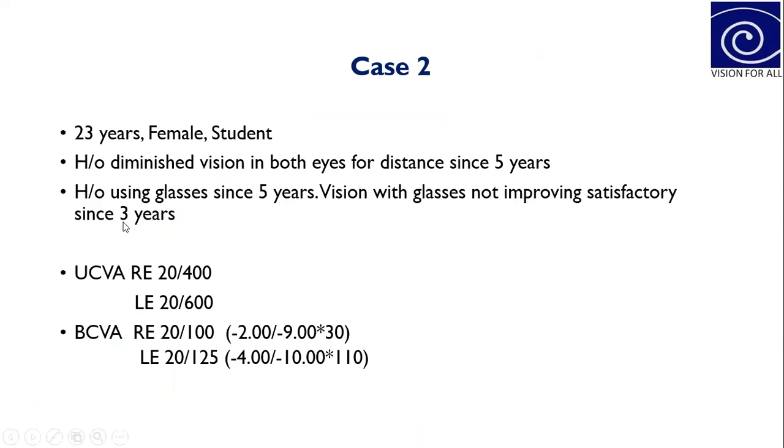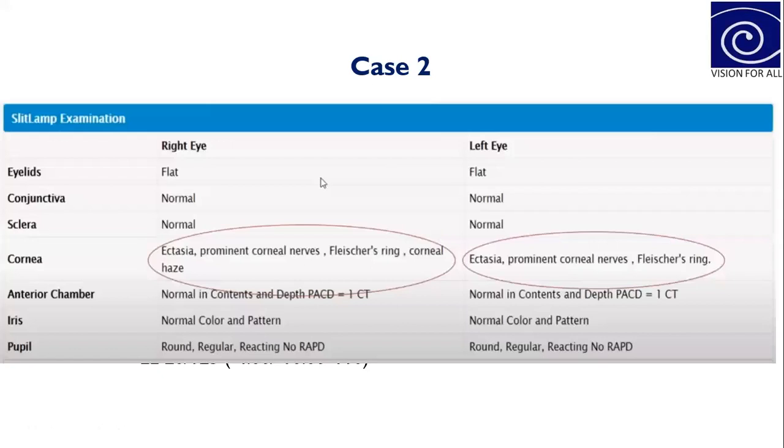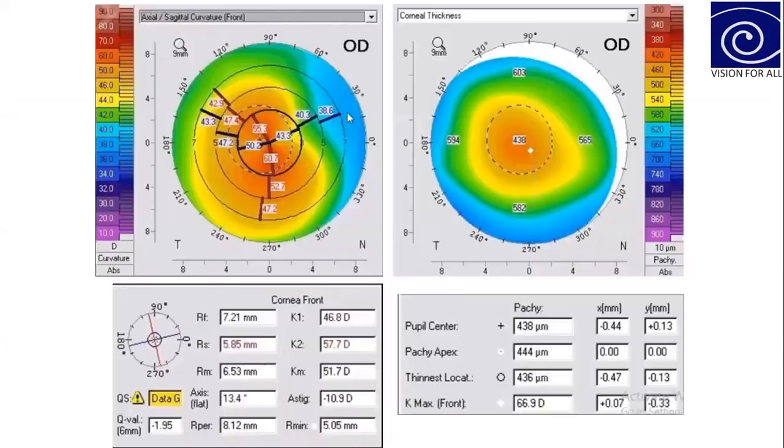The uncorrected visual acuity for the right eye was 20/400, and for the left eye was 20/600. The best corrected visual acuity was 20/100 with this refraction for the right eye, and 20/125 with this refraction for the left eye. Slit lamp examination showed both eyes have keratoconus features in the cornea. Rest other findings were within normal limits.